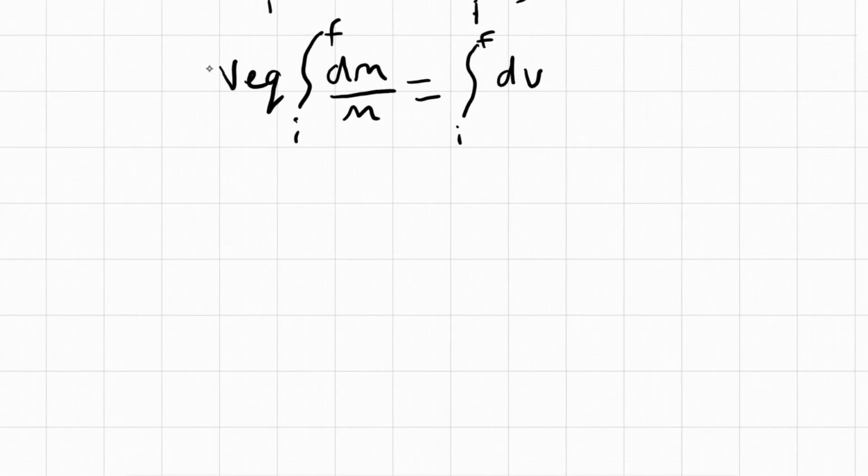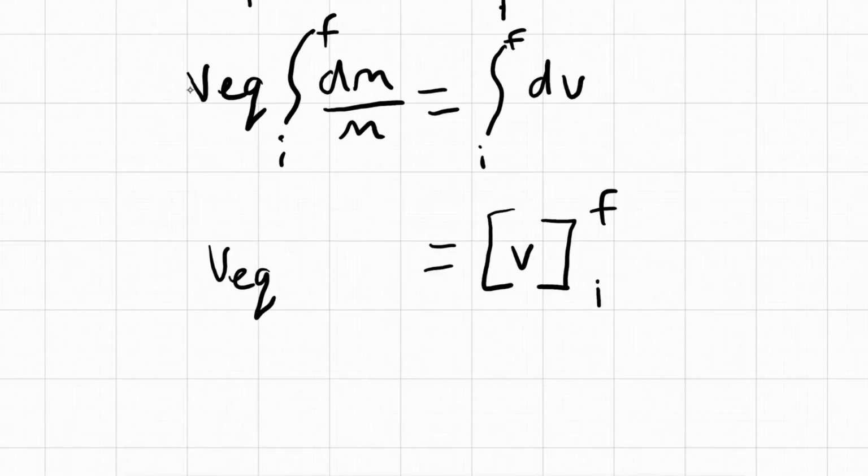Or to be more specific, it's v from initial to final. And that's equal to v equivalent times the integral from initial to final of 1 over m dm.